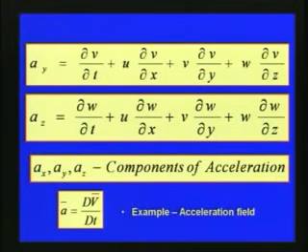Also, we have seen that as far as acceleration is concerned, we can have a local acceleration and also a convective acceleration. So, total acceleration is made up of the local acceleration and convective acceleration, and with respect to this we have also discussed some numerical examples.